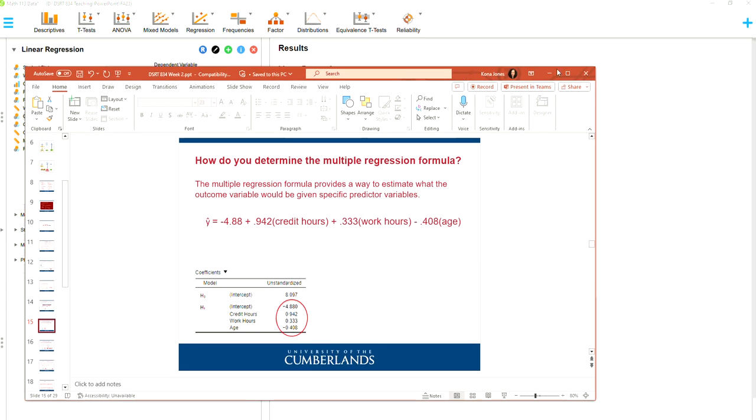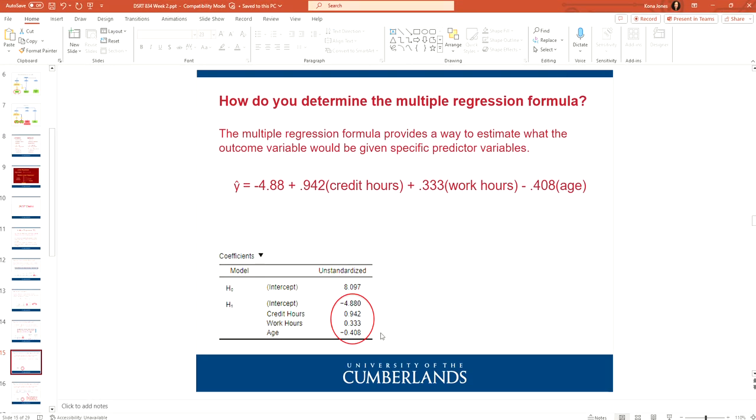So back here, let's go ahead and take a look. These are the variables that you need to write out. So you can see that the intercept is your constant, that negative 4.88. Also, this y hat is exercise. So ultimately this means exercise is equal to negative 4.88 plus 0.942 times the number of credit hours someone is taking, plus 0.333 times the number of work hours someone works, minus 0.408 times their age.